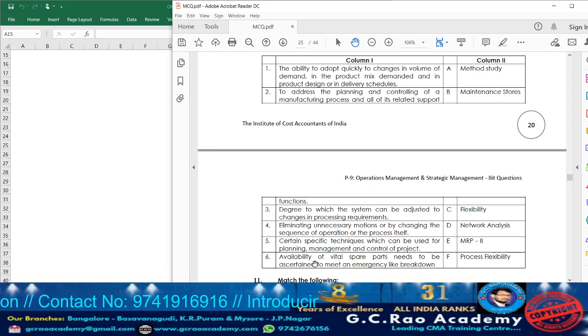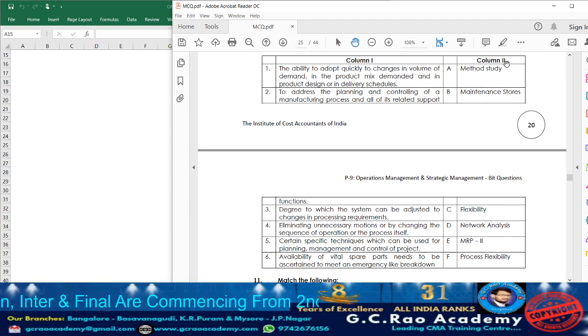Next, point number 6. What are they telling? Availability of vital spare parts needs to be ascertained to meet an emergency like breakdown. Usually, some vital spare parts will be maintained in the organization in the stores department, so that if any sudden breakdowns occur, they can overcome those issues. When a proper maintenance stores is available in an organization, all the vital spare parts can be maintained.